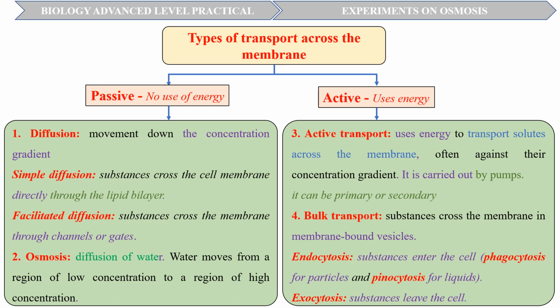It is called endocytosis for substances entering the cell. This can be phagocytosis for particulate substances, for example, feeding an amoeba, and pinocytosis for liquid substances, for example, the uptake of some hormones. For substances leaving the cell, it is called exocytosis, for example, in secretion by some glands.